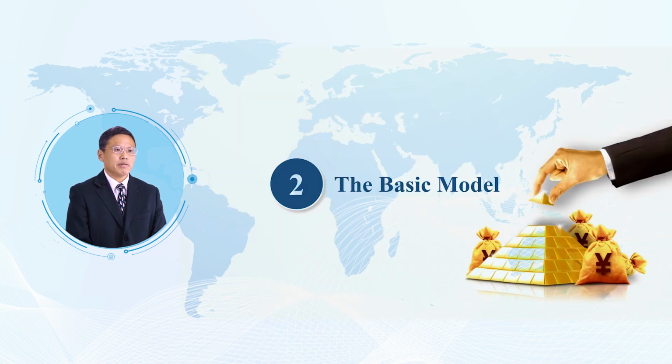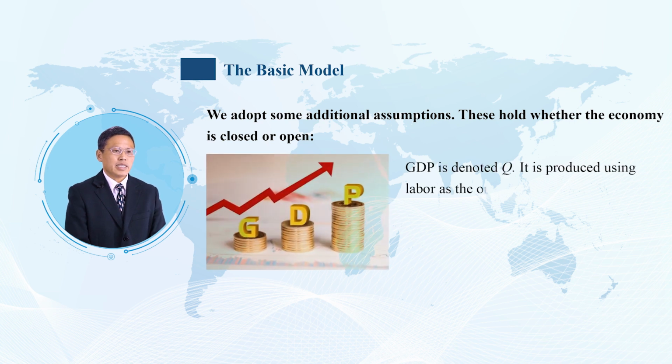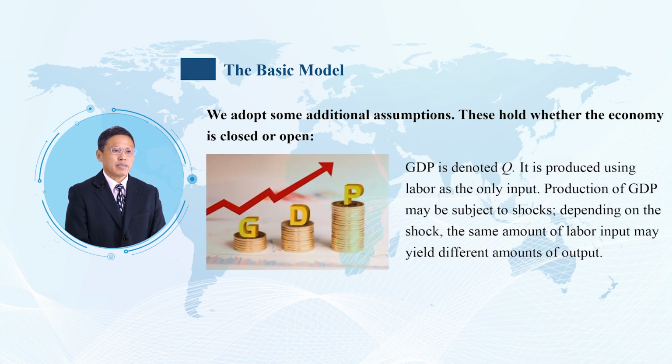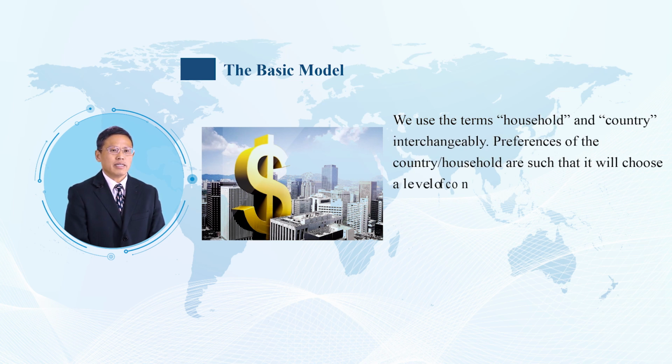2. The basic model. We adopt some additional assumptions. This holds whether the economy is closed or open. GDP is denoted Q. It is produced using labor as the only input. Production of GDP may be subject to shocks. Depending on the shock, the same amount of labor input may yield different amounts of output. We use the term household and country interchangeably.